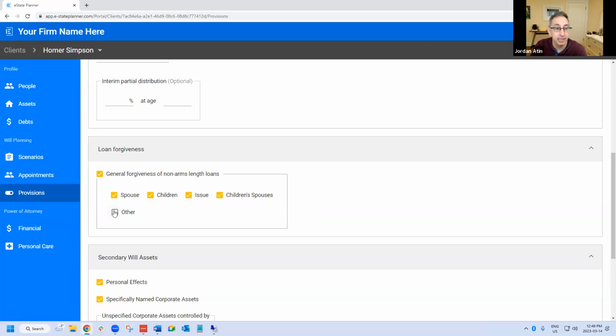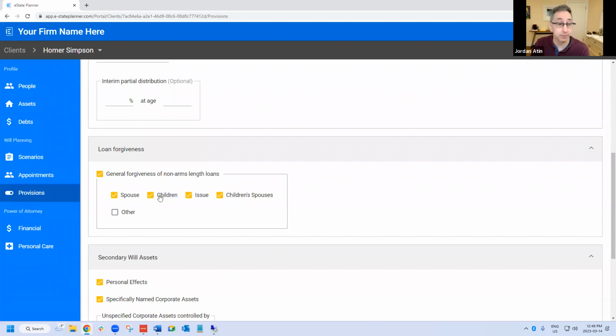And again, you could have all categories. You could forgive everybody. Remember, we want non-arm's length loans explained rather than just leaving it as "I forgive all loans," because you may not want to forgive all loans. You may have somebody who owes you money that you want to collect on. So that's why we have this clause, but it's limited to non-arm's length loans. Of course, if you want to forgive some other loans, then you have to do that specifically and manually in eState. So that's the general forgiveness.